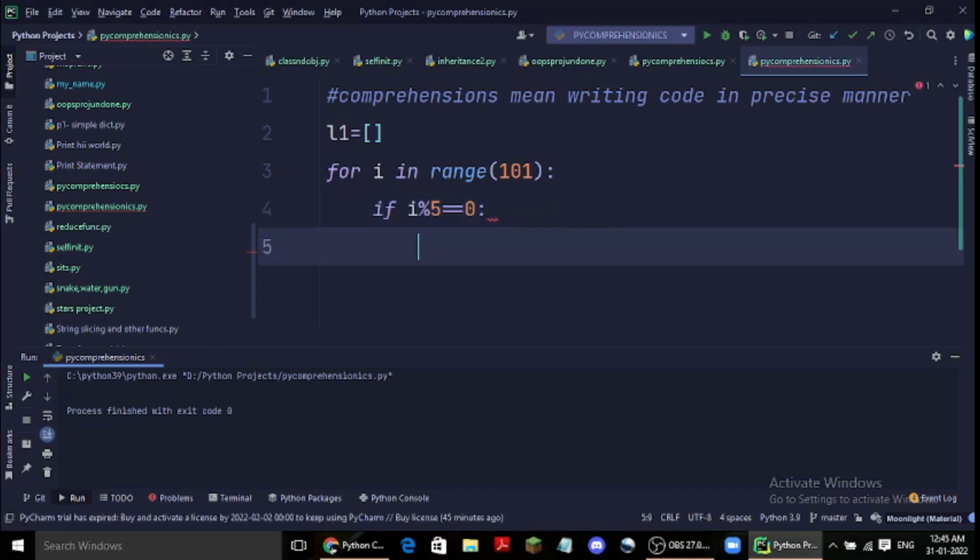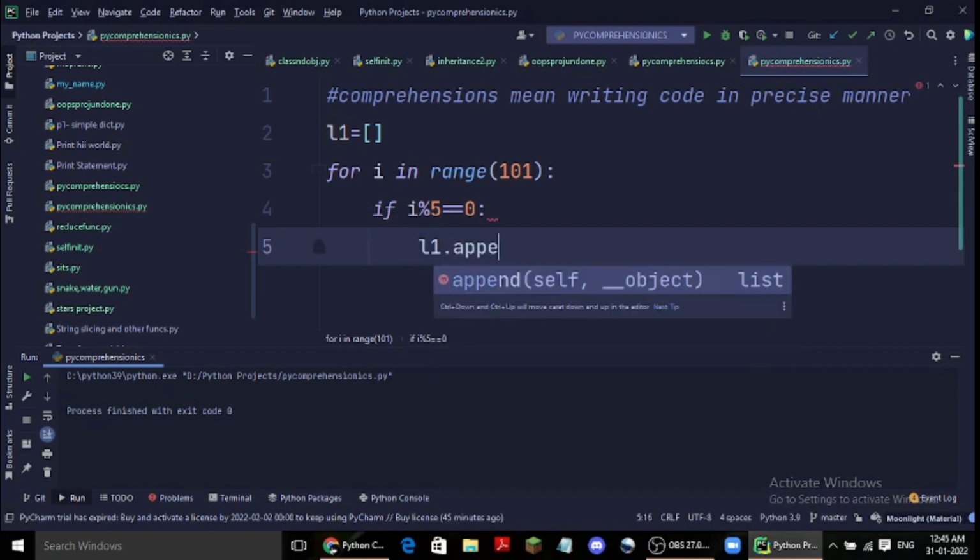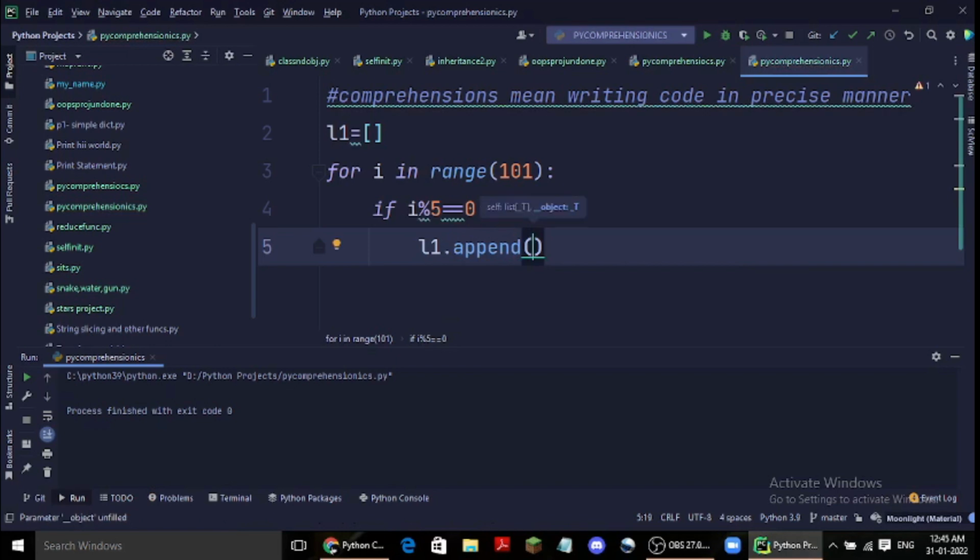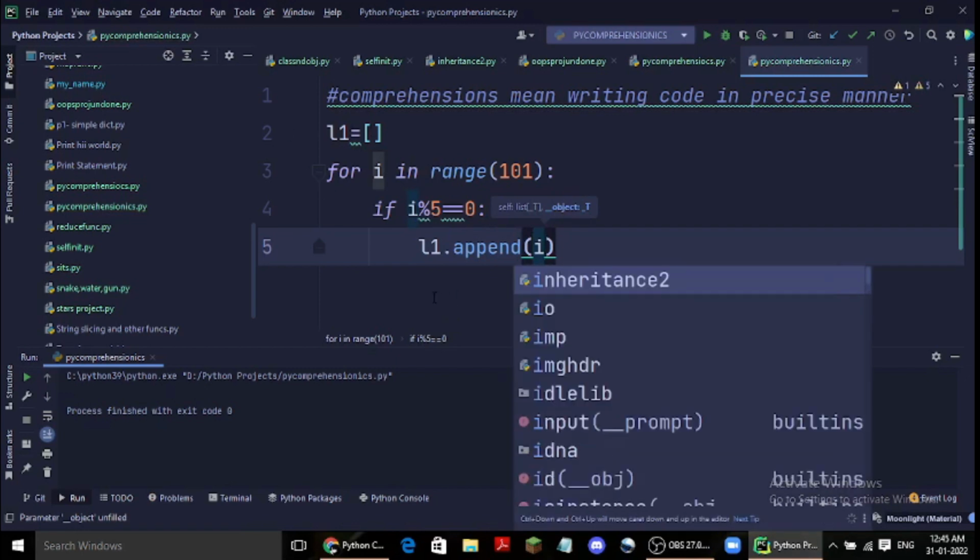Now what I will do is L1.append, and there will be i inside it.